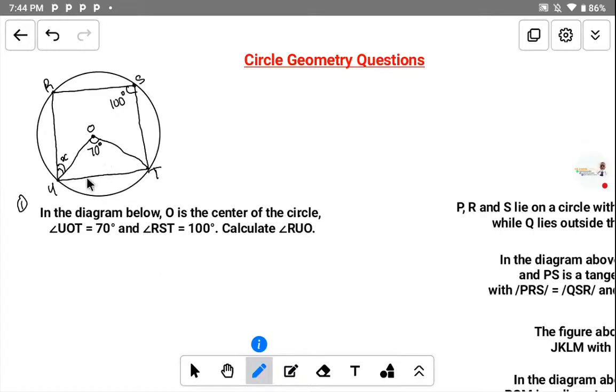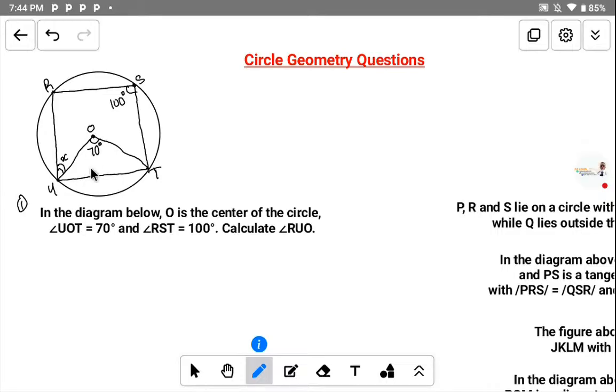Now, how do you solve this one? This angle is given as 70 degrees, and this angle is given as 100 degrees. That is, angle RST is given as 100 degrees, and angle UOT is given as 70 degrees. Now we are told to find this angle RUO. That is why I represent it as S.